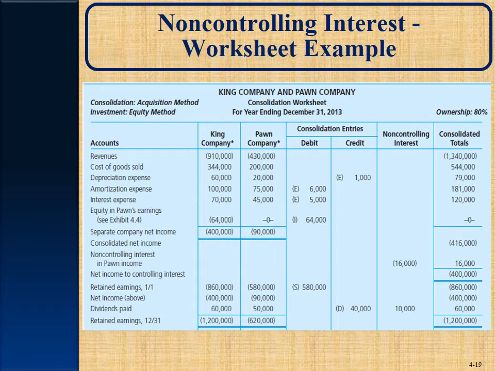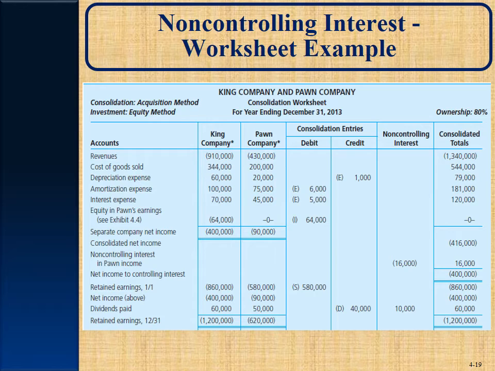But also during the year, King decreased the revenue and the investment account by their portion of that amortization. So 10,000 times 80% or 8,000. So now in consolidation, we're eliminating the equity and Pawn's earnings account by debiting it, and we're also removing that out of the investment in Pawn Company for the $64,000. Okay? So that's journal entry I.